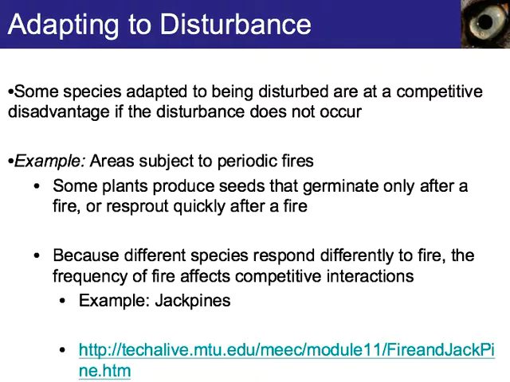Some species adapted to being disturbed are at a competitive disadvantage if the disturbance does not occur. For example, areas that have periodic fires. Some plants produce seeds that germinate only after a fire and resprout quickly after a fire. Because different species respond differently to fire, the frequency of fire affects the competitive interactions. For example, jack pines. If you watch this video about jack pines, basically jack pines need the heat from the fire to allow the seeds to open up and sprout.